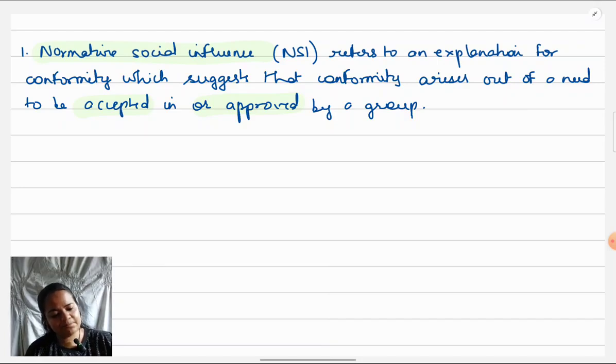So for example, a student might color her hair red so that her friends approve of her hairstyling. So this is not mere repetition of what I've written before. This is actually making it concrete.